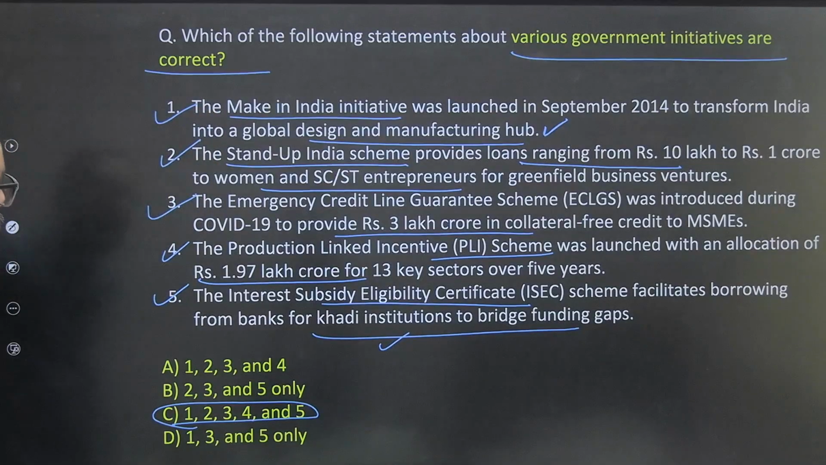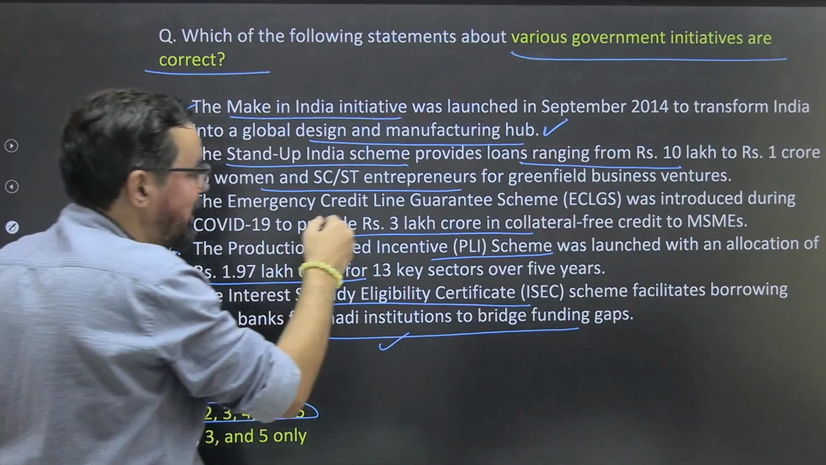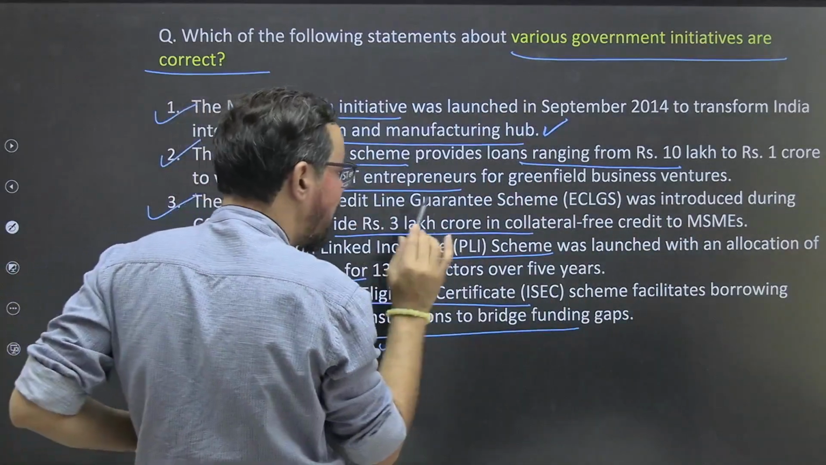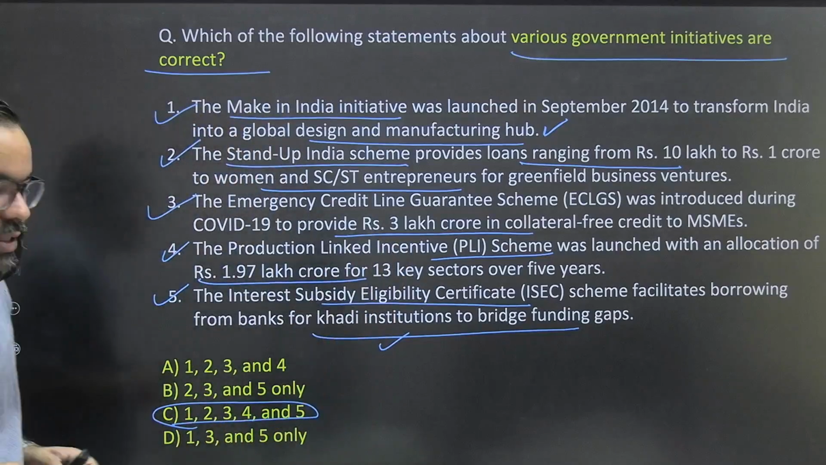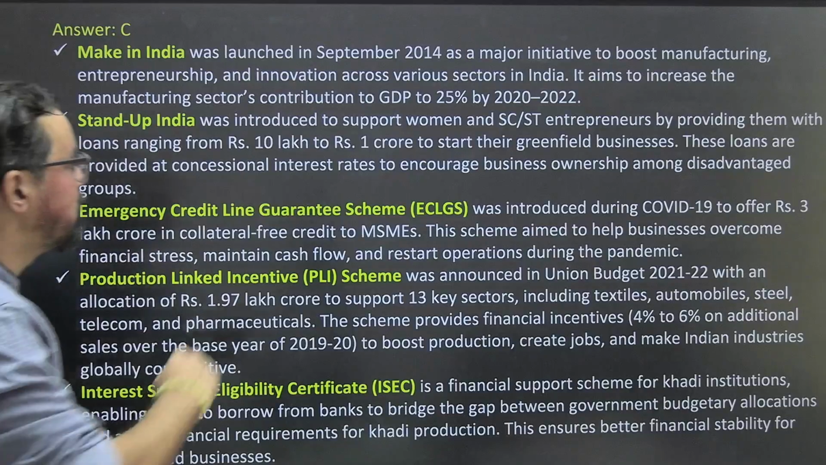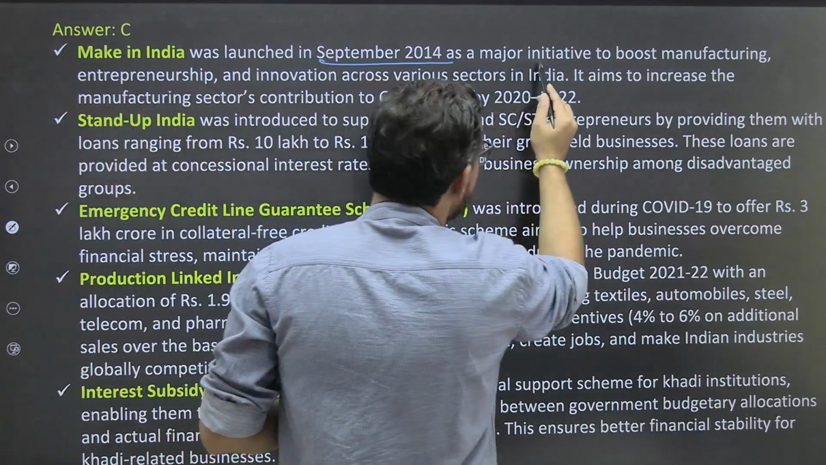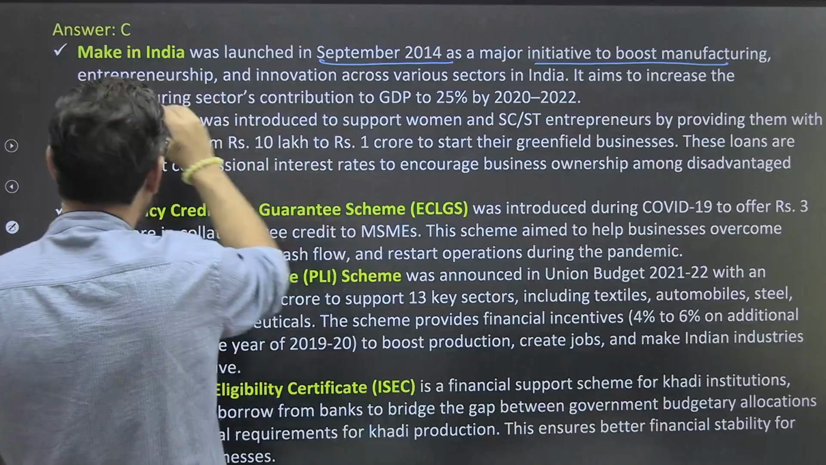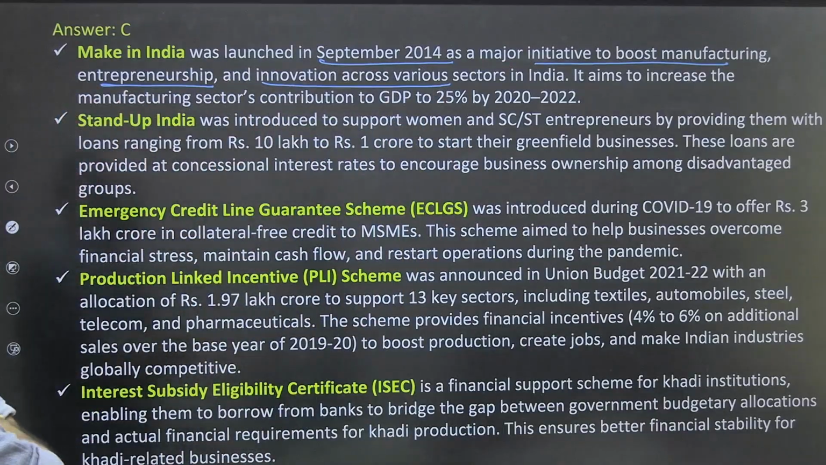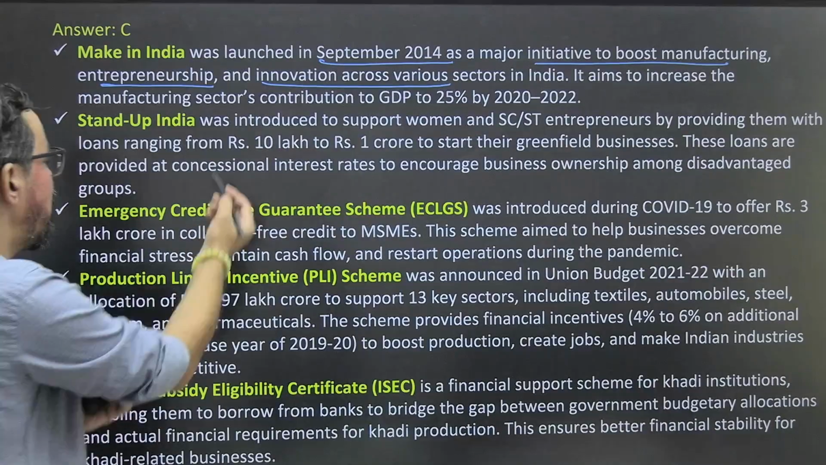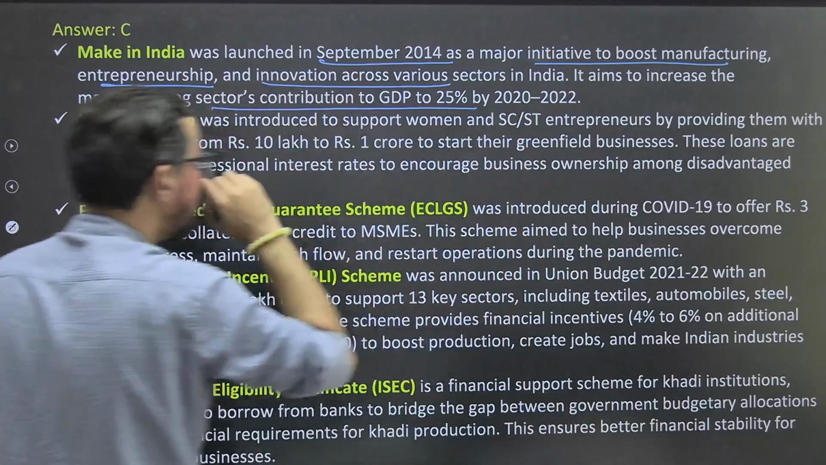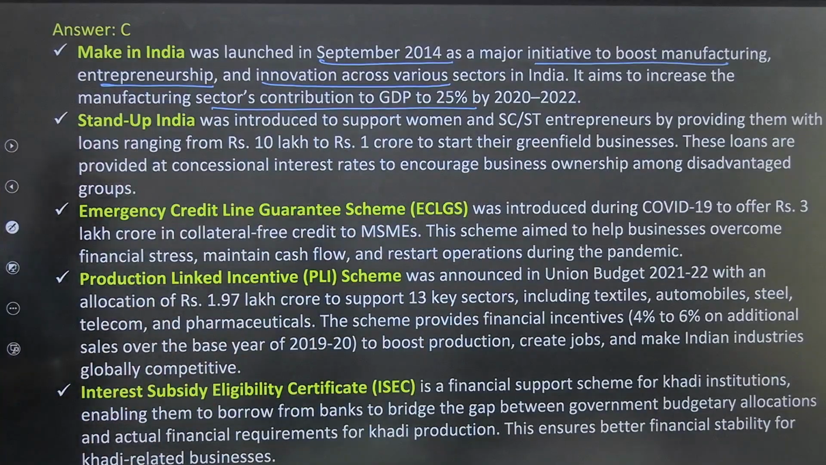So one statement: the Emergency Credit Line scheme was introduced during the COVID-19 to provide 3 lakh crores in collateral free to MSMEs. So please do remember this one also. So Make in India was launched in September 2014 as a major initiative to boost manufacturing, entrepreneurship, and innovation across various sectors in India. It aimed to increase the manufacturing sector contribution to GDP to 25% by 2022.